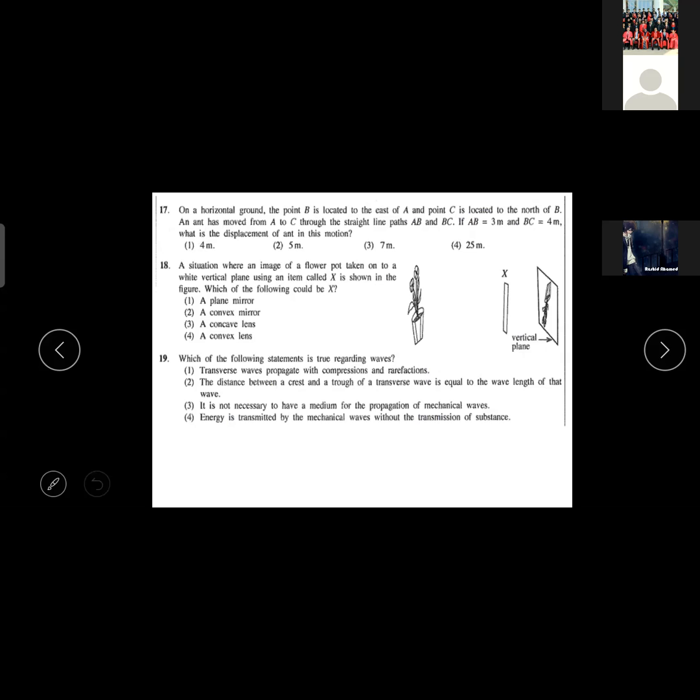It is not necessary to have a medium for propagation of mechanical waves. No, totally wrong. For mechanical waves you need a medium. That's why they are called mechanical waves. So that is also wrong. Energy is transmitted by mechanical waves without the transmission of substance. Yes, that is correct, because particles only vibrate, they do not move from one place to another. Substances don't move from one place to another, they just vibrate.